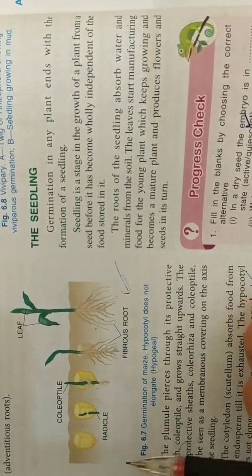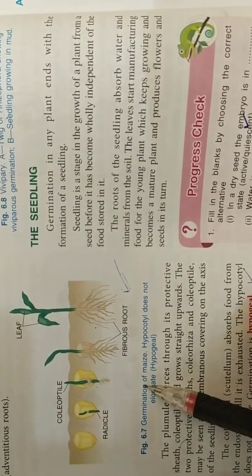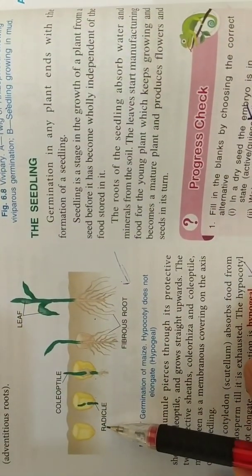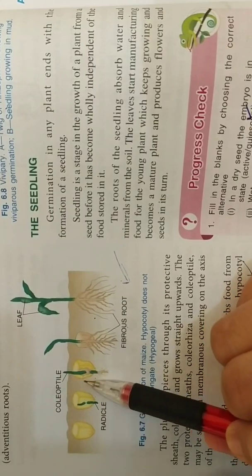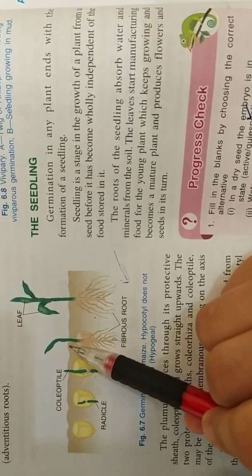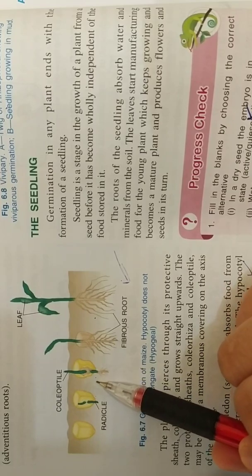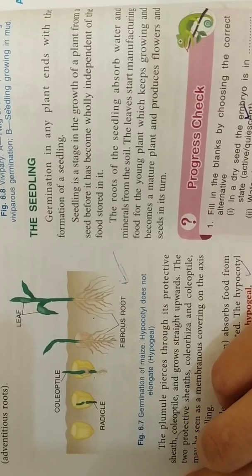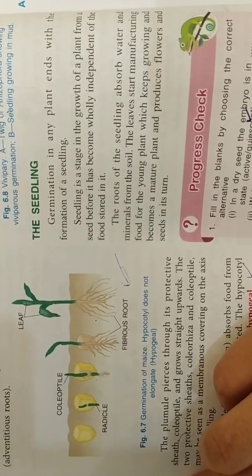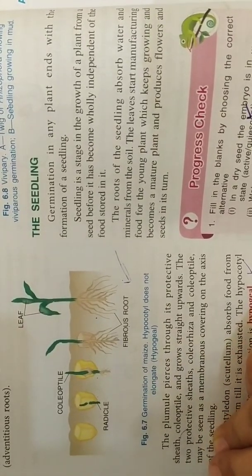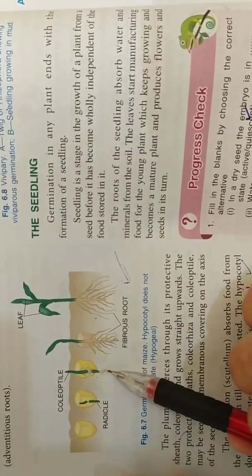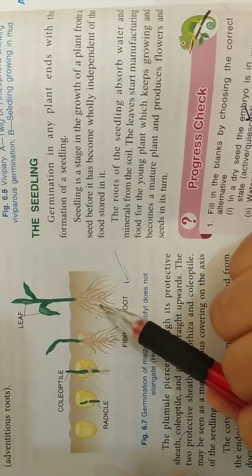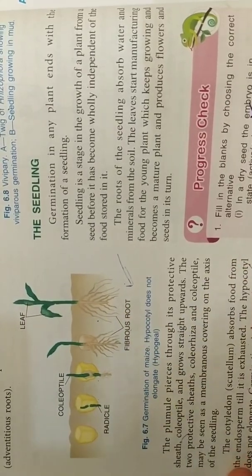Another example is also given here. This is the germination of maize grain. Maize grain also shows hypogeal germination. So here also plumule elongates first, that is epicotyl elongates, and roots are formed. As we know, maize grain has coleoptile and coleorhiza, the protective coverings. We can see both these as a sheath present on them. And then these are the fibrous or adventitious roots present in this maize grain.